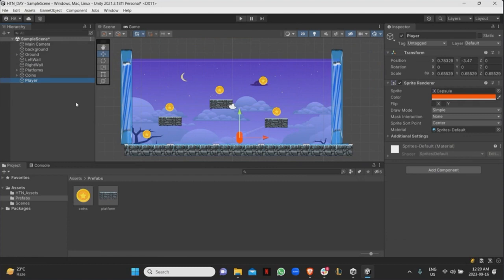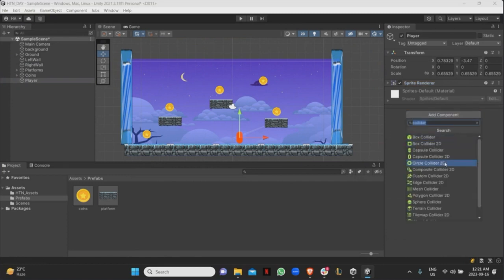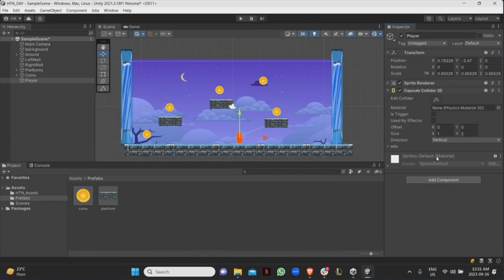So what are the components I'm going to need to put on the player? First one is a collider. Should it be a capsule? I'll just add a capsule collider 2D. Should it be a trigger or no? No. So it shouldn't be a trigger because I don't want it to be able to go through everything, right? The things that the player can go through will be triggers already. So I still want the player to be able to hit walls and hit the platforms, and I'll be able to go through them.